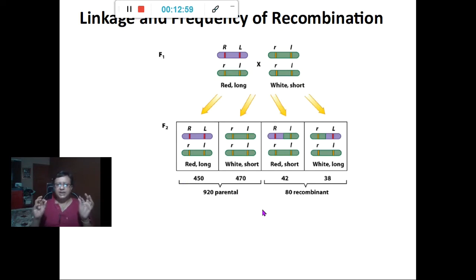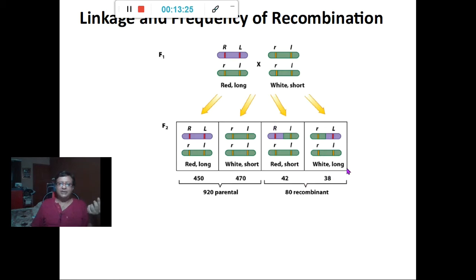In this particular cross, you find red long 450 of them, and white short 470. So the parental classes are overrepresented too much. And you have, for example, 80 recombinants. The recombinants which are formed are less, 42 and 38 respectively.